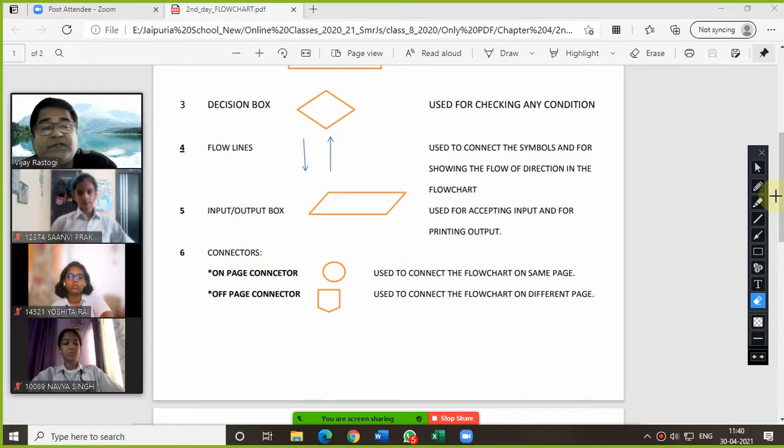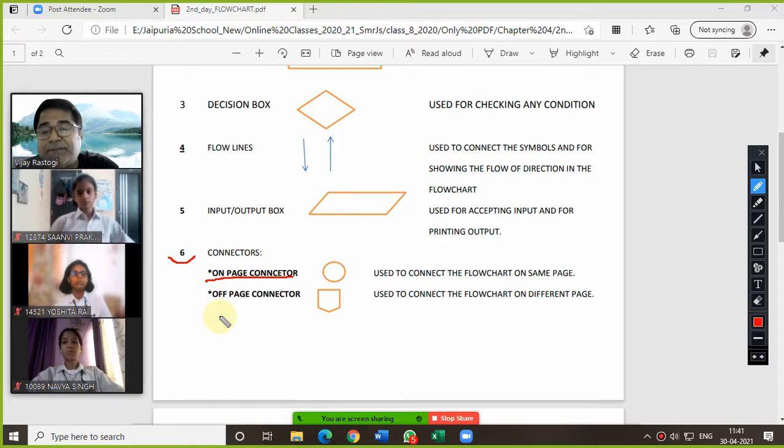Now come to the last one, the connectors. Basically the connectors are very, very important. We can categorize connectors in two categories, and basically the connectors are used to connect the flowchart on the same page as well as on a different page. Sometimes what happens is you are drawing the flowchart and it is not coming on a single page, so for that you need to use a separate page. For that we have certain connectors which are used to connect the flowchart.